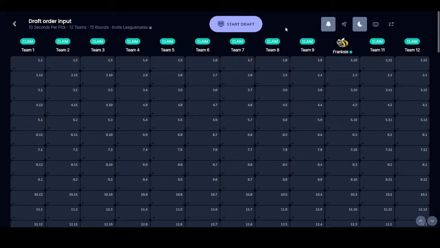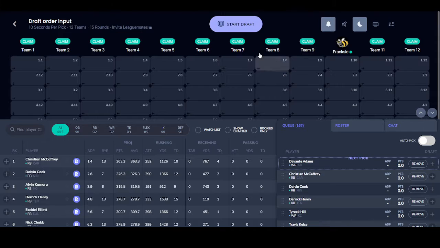But so let's go. So this first draft, I've got my ranking list. I've inputted it all in. So let's just see who wants to pick for me. I'll put auto pick on and then just go.